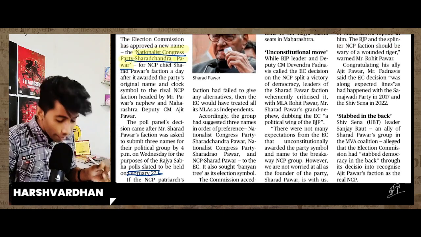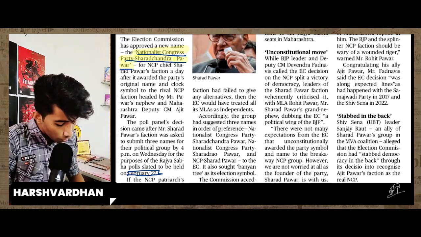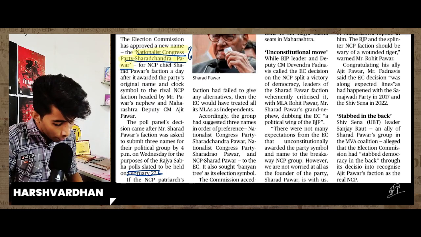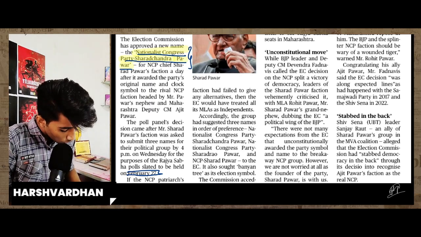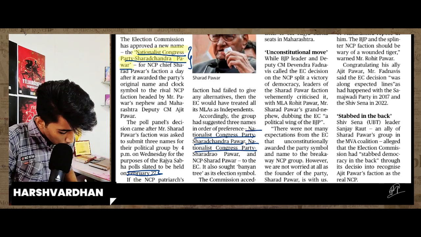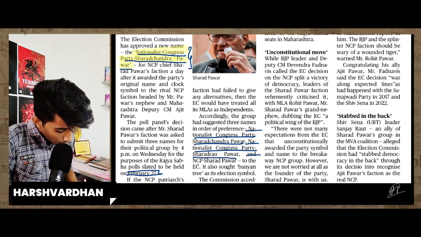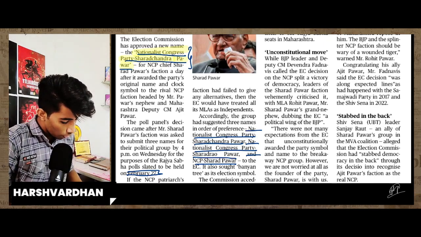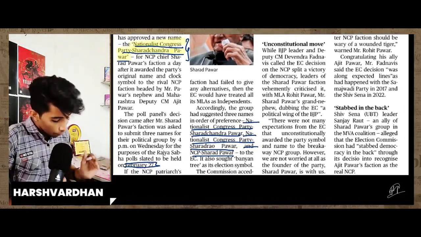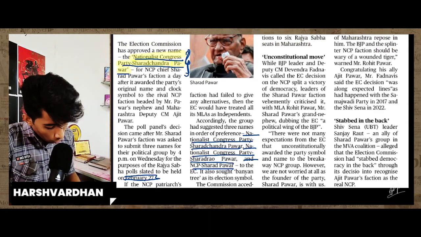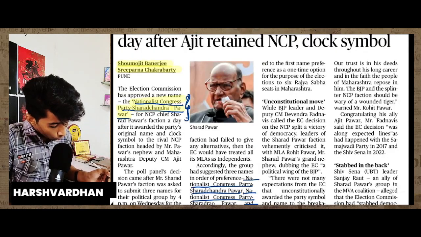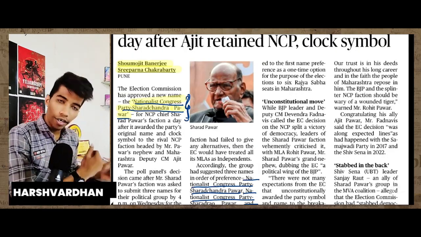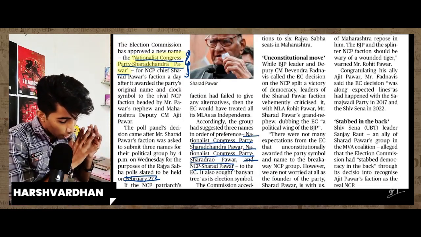So he has given 3 names, out of which this name got selected. Let's understand what the 3 names he has given. The 3 names suggested were Nationalist Congress Party Sharad Chandra Pawar, Nationalist Congress Party Sharad Rao Pawar, and NCP Sharad Pawar. These were the 3 names given to the Election Commission, and from there this name got selected. And here it's mentioned: the unconstitutional move.